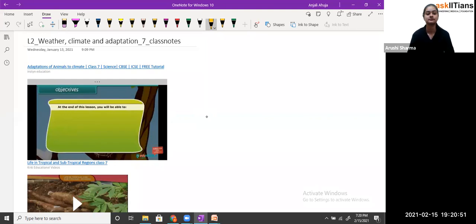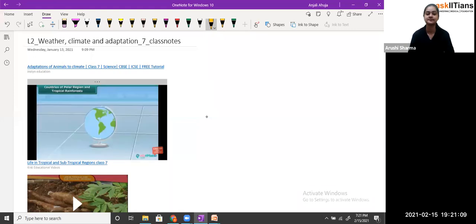At the end of this lesson, you will be able to explain adaptation, discuss the climate of polar regions and tropical rainforest regions, and describe the adaptation of different animals of polar and tropical rainforest regions to the climate. There are countries that have polar and tropical rainforest regions.